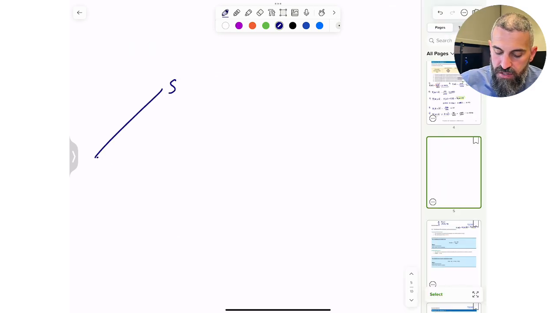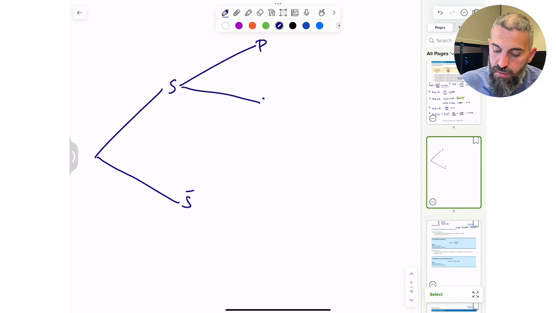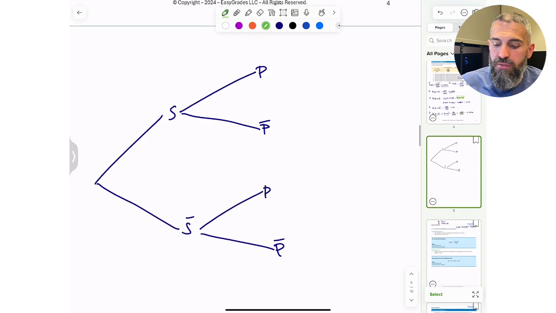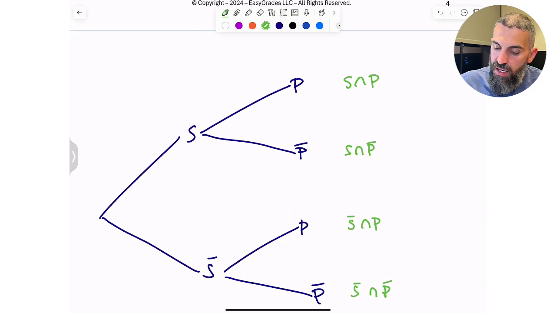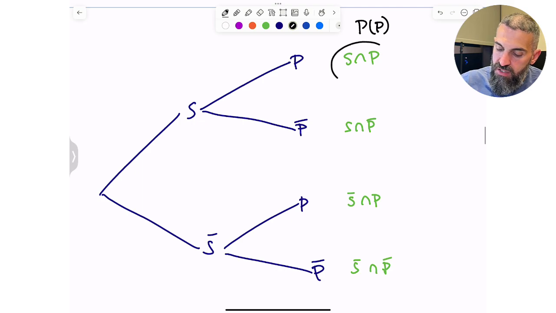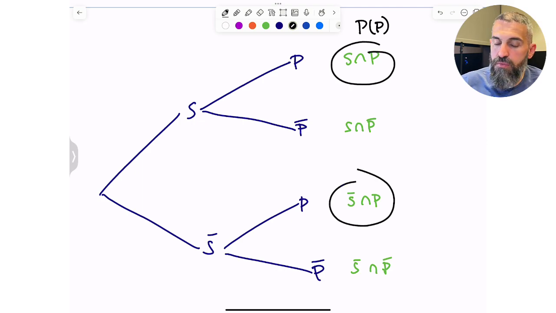You could study for your exam or you could not study for your exam. And then you could pass or you could not pass. So you've got 4 outcomes. You studied and you passed. You studied and you did not pass. You didn't study and you passed. You didn't study and you did not pass. And so if I'm saying what is the probability that you passed, it would be the sum of those two, the 2 outcomes where you passed.